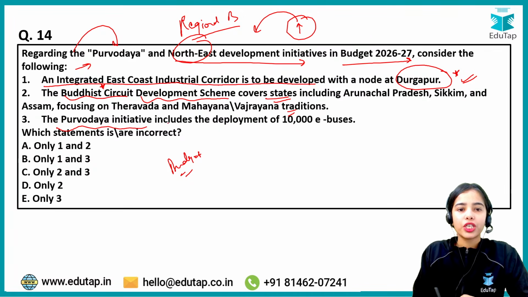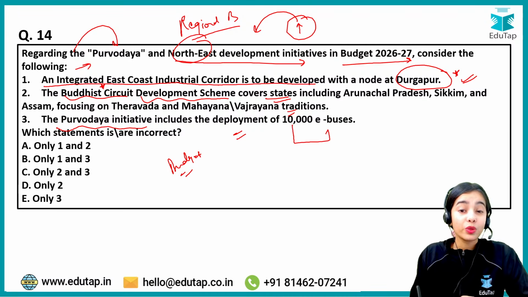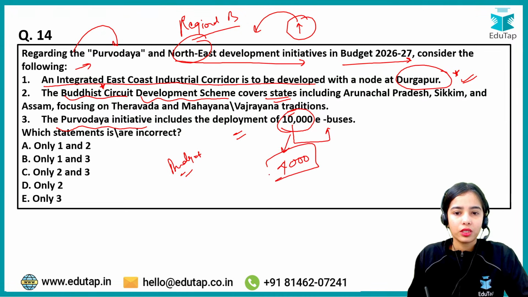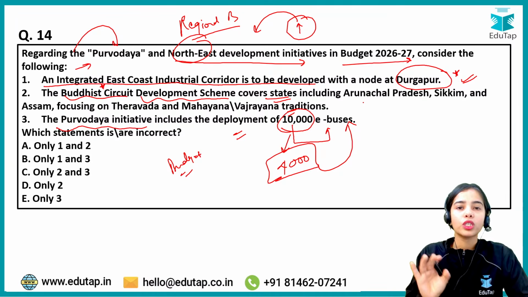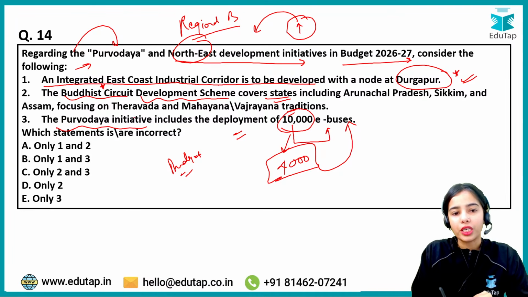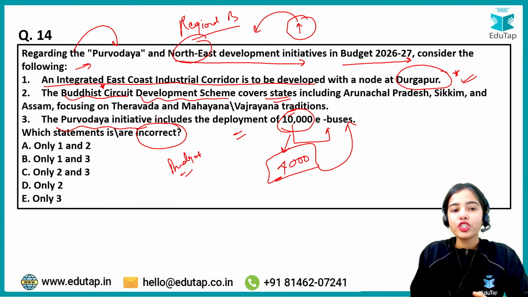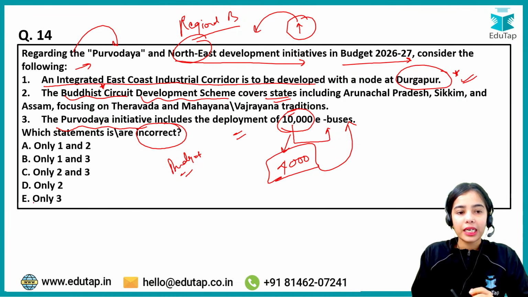The Purvodaya initiative includes the deployment of 10,000 e-buses. Does it not seem like too much of a number? So 10,000 is not correct, actually it is 4,000 e-buses. Now read the question. The question is about which statement is or are incorrect. So which statement is incorrect?